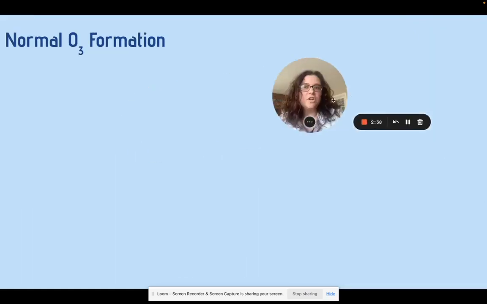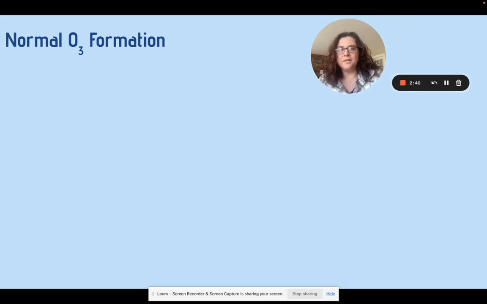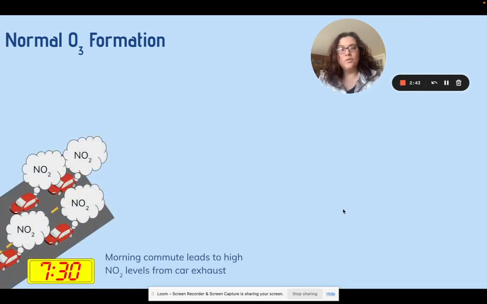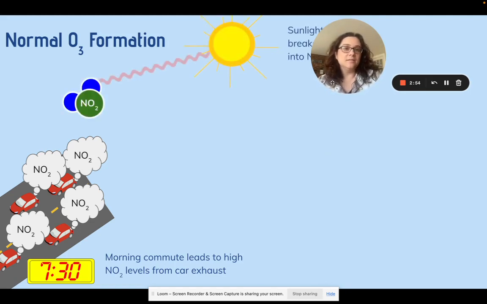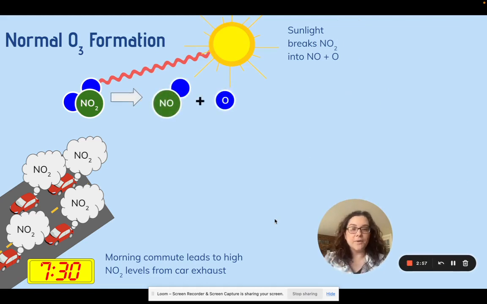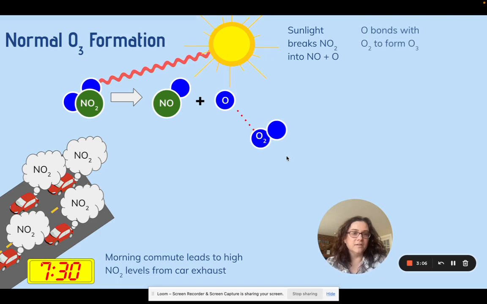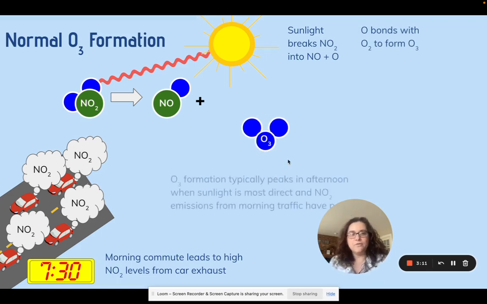All right, so let's talk about normal ozone formation, how this typically happens. Typically, morning commute, we're all driving to school. Well, at 7:30 you're already in school, but most normal people are driving to work, right? And we end up with high NO2 levels from car exhaust. There's our NO2. Sunlight is going to break down that NO2 into NO and free oxygen. And then that free oxygen can bond with oxygen in the atmosphere, and it forms O3. Looks like Mickey Mouse. So we form O3.